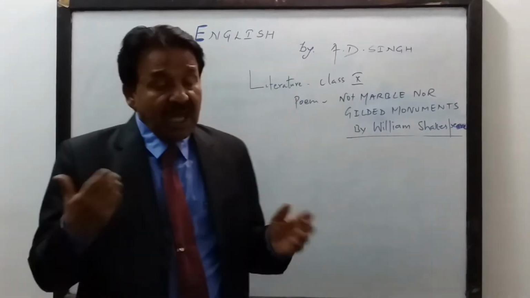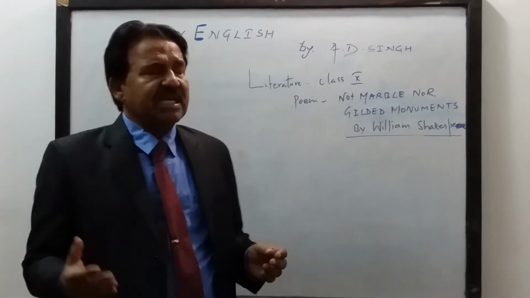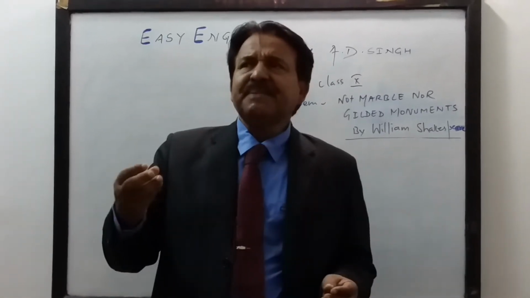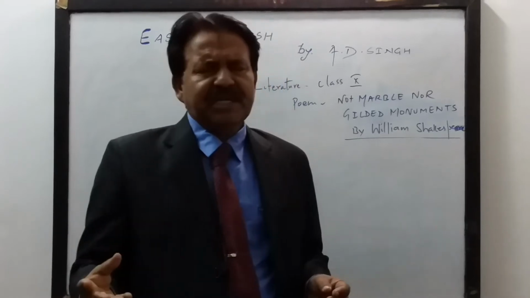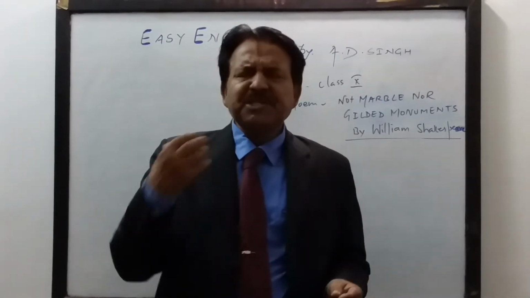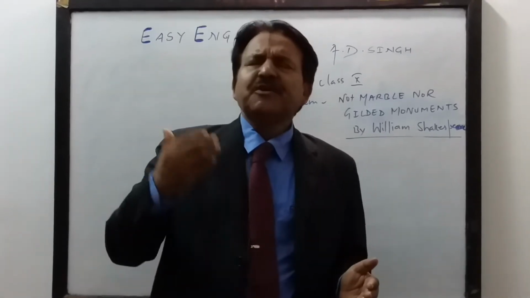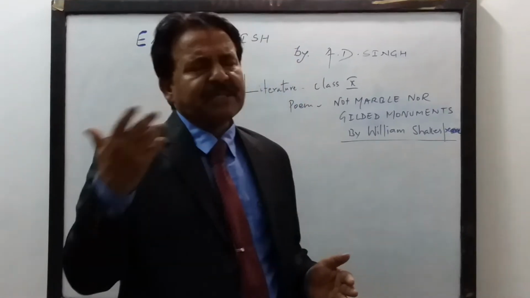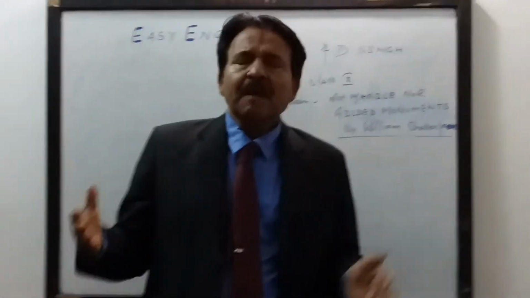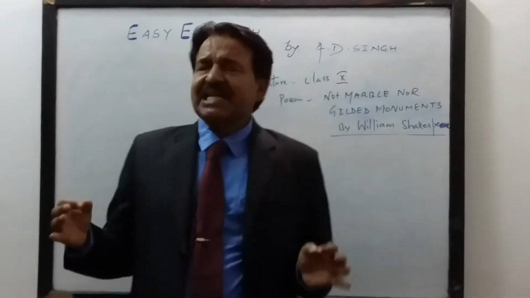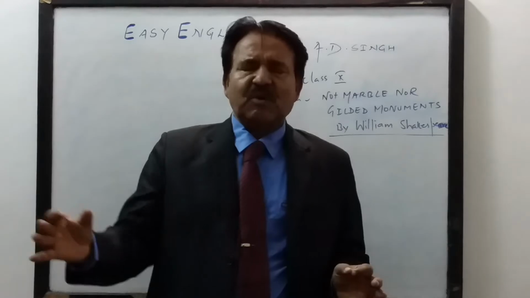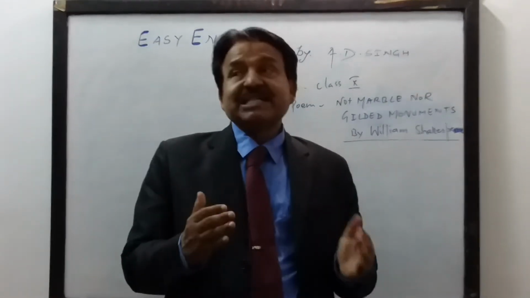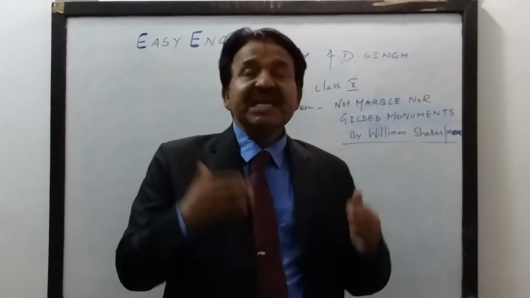And at last, Shakespeare says that poetry, the contents of a writing, is so important because it can perpetuate our friend's love, and our friends will be remembered by the people till posterity. Therefore, we can say that poetry immortalizes our love. What does poetry do? It immortalizes our love. That is how this sonnet goes.